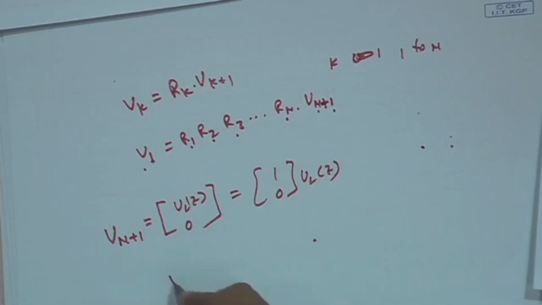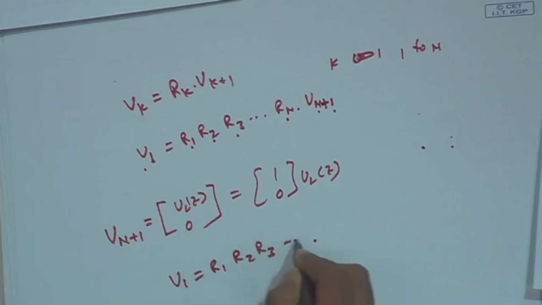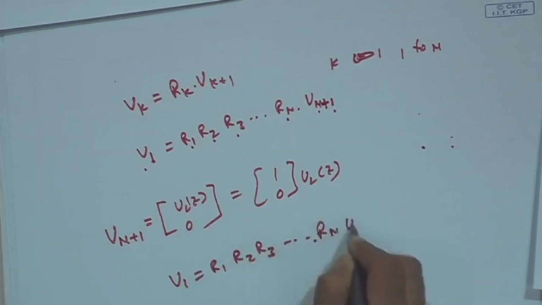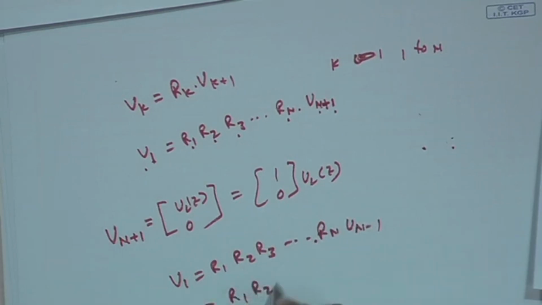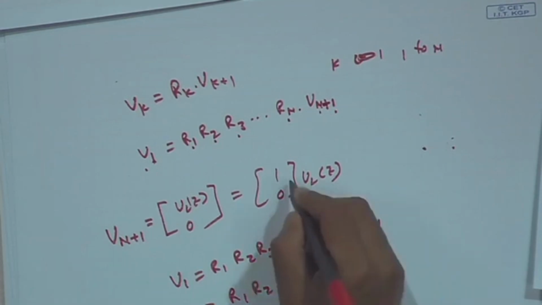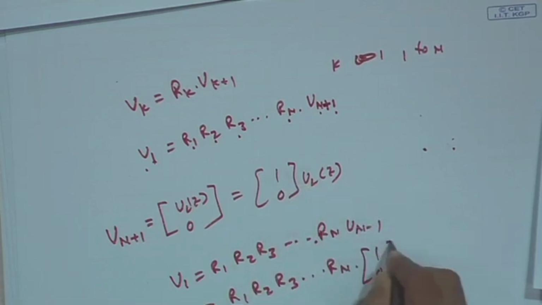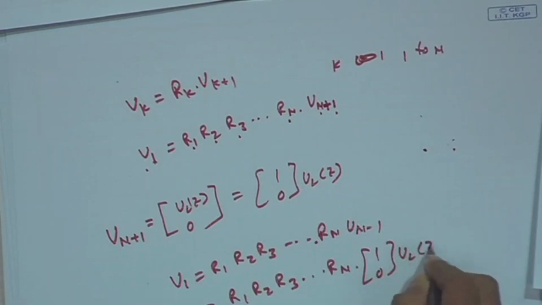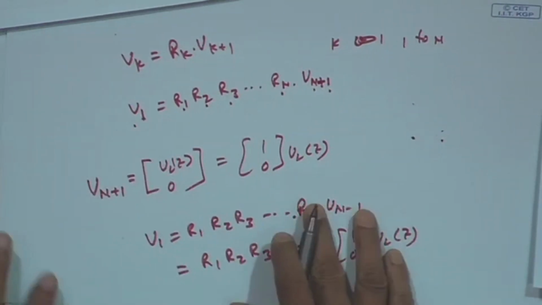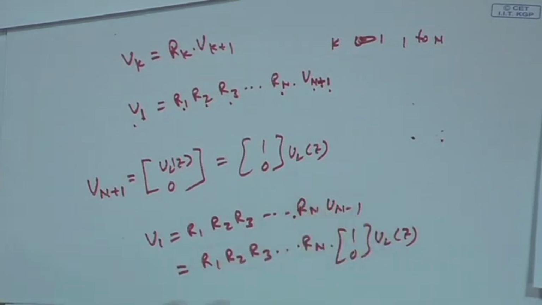Okay. And u 1 equals r 1, r 2, r 3 dot dot dot r n times u n minus 1. So it is nothing but r 1, r 2, r 3 dot dot dot r n into [1 0] u L z. Okay. Now u 1 I get.